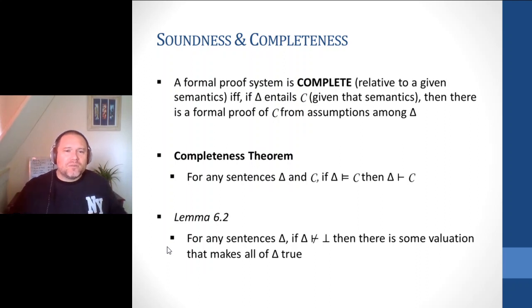What we're going to do for the completeness proof is lean into lemma 6.2. Lemma 6.2 says that for any collection of sentences, if they don't prove a contradiction, then there's going to be some valuation that makes all the sentences true. That is, if our sentences aren't jointly contrary, then they're going to be jointly consistent. So our proof for completeness is going to use lemma 6.2.